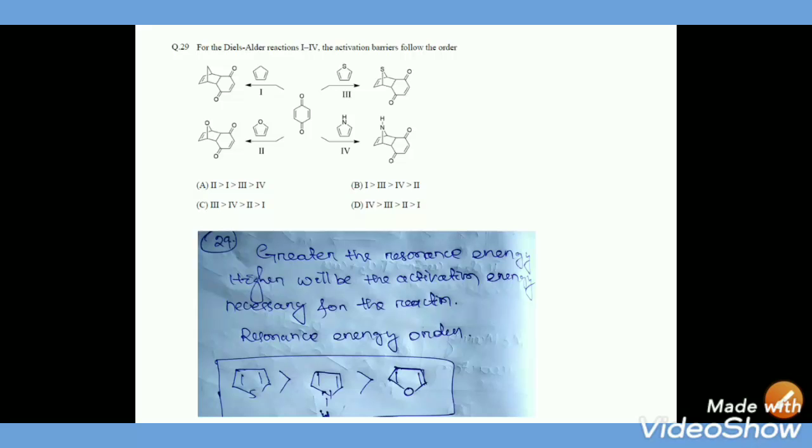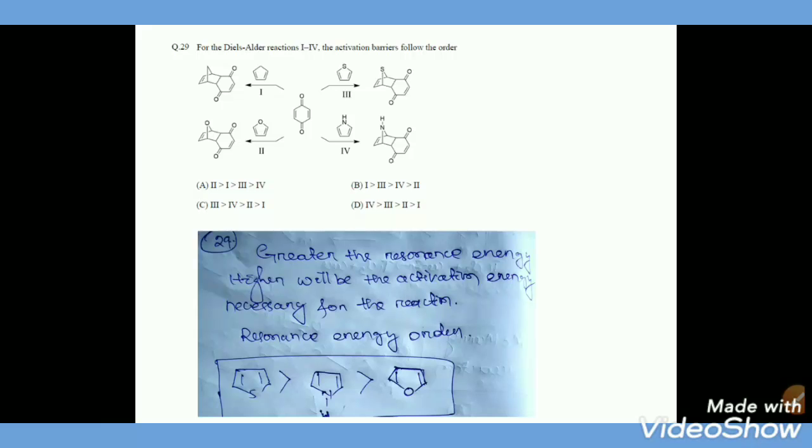Another question: for the Diels-Alder reaction from I to IV, the activation barrier follows the order. See here, the activation barrier means the activation energy required for the reaction.